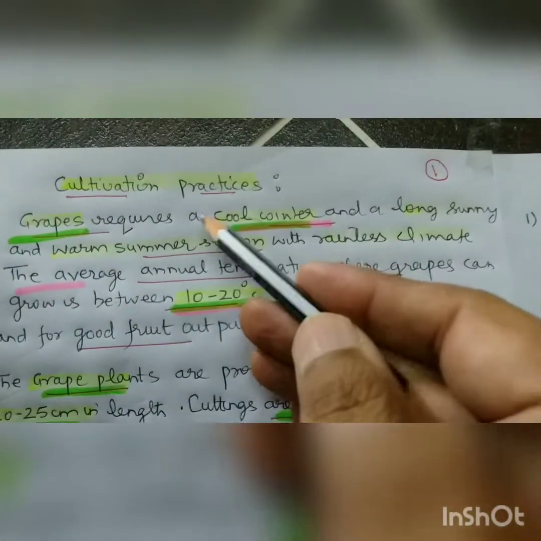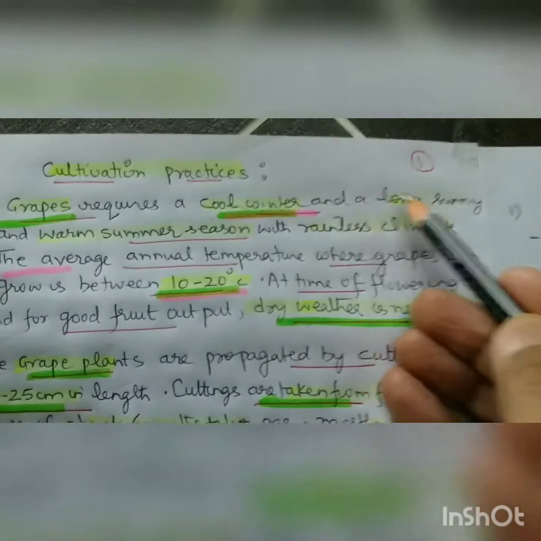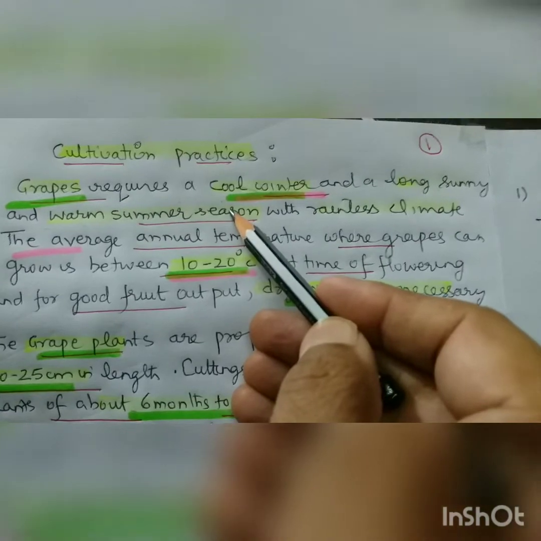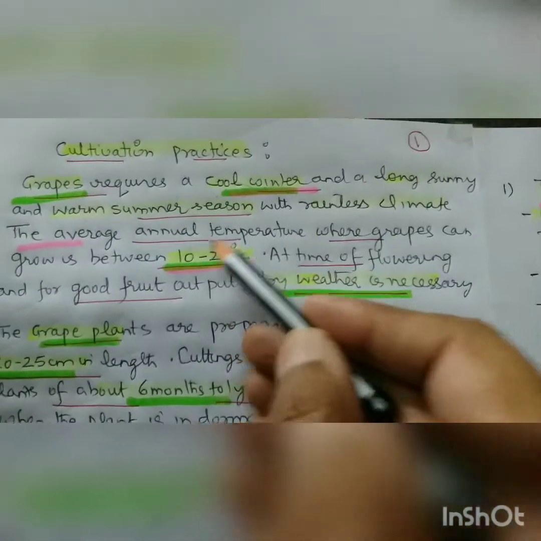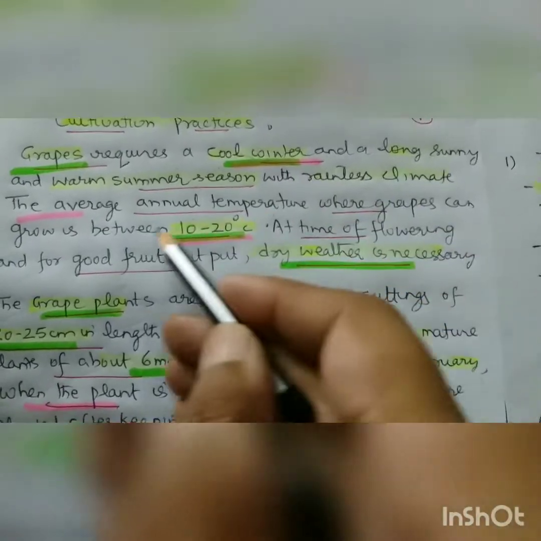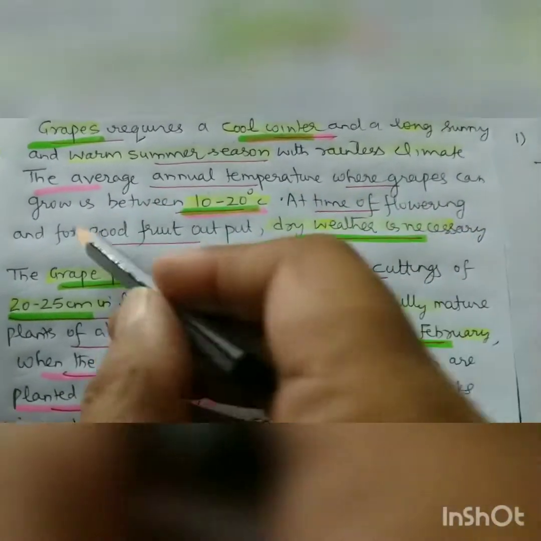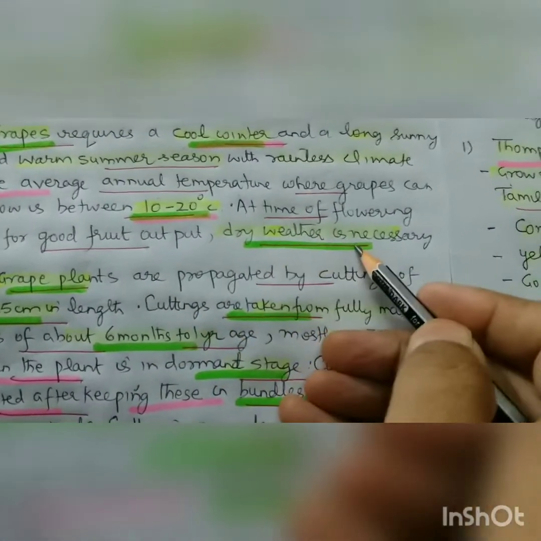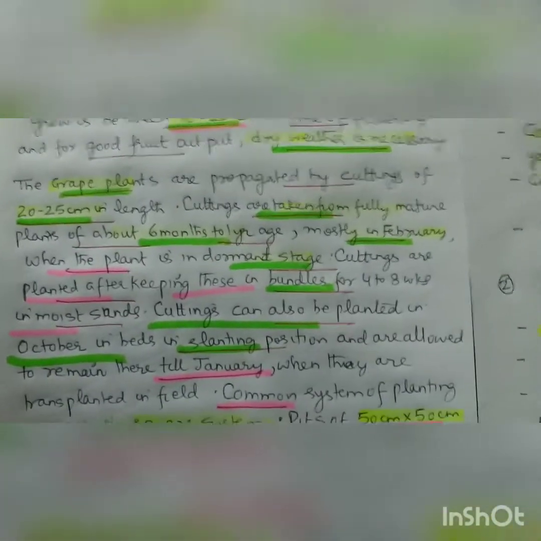Cultivation practices. Grapes require a cool winter, very important, and long sunny and warm summer seasons with a rainless climate. The average annual temperature where grapes can grow is 10-20. At the time of flowering and for good fruit, dry weather is required. Rain is not required at that time, right?